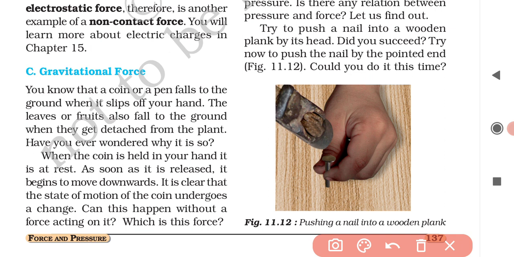So try to push the nail by the pointed end. Could you do it this time? Yes, because of the smaller area of the pointed end, the nail can get inside the wooden plank. So pressure is the force acting on a unit area. Clear? The effect of force depends on the area of the object on which it acts.